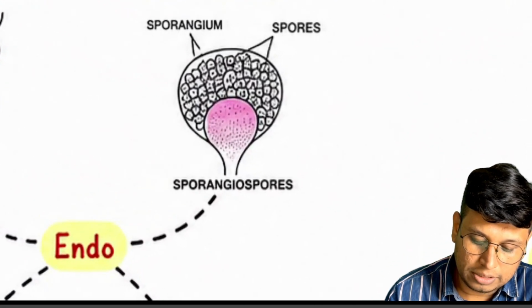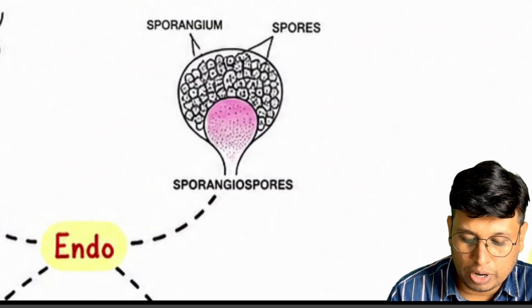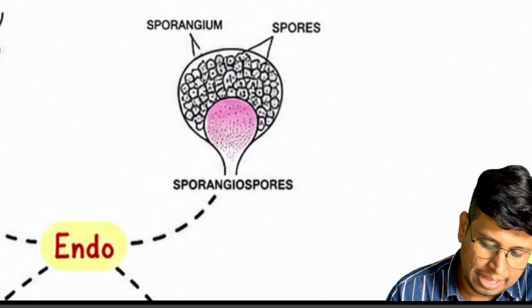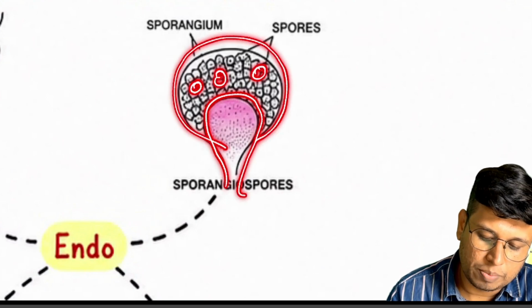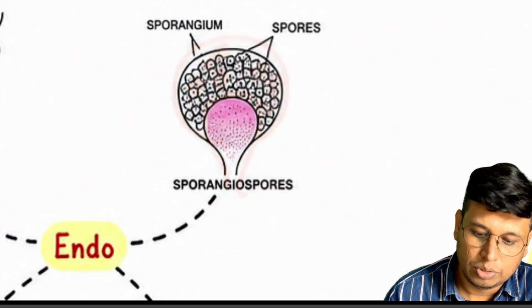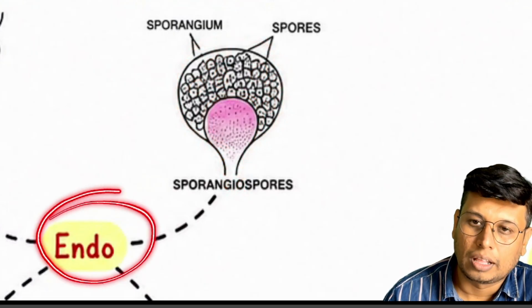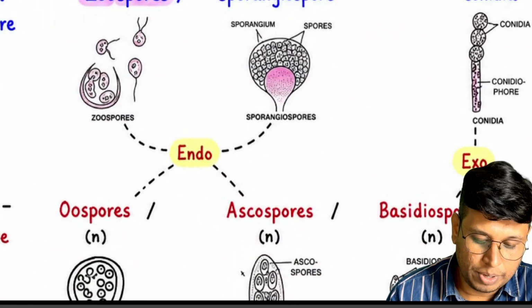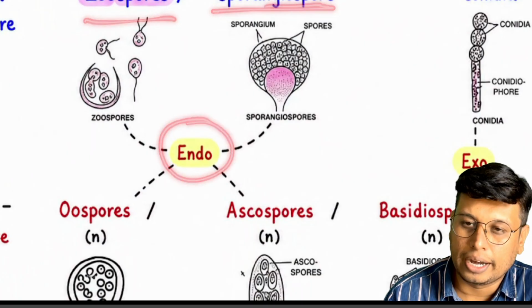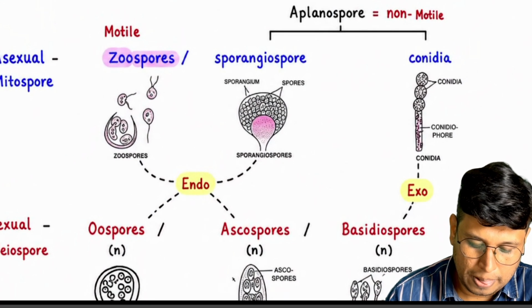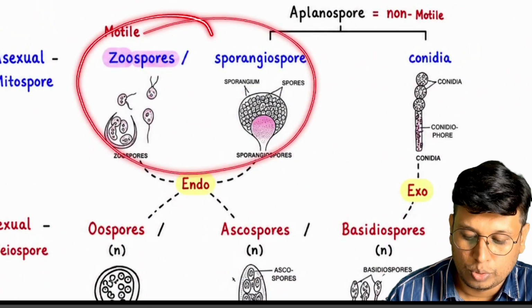Then we have another spore called the sporangiospore. Again, the spores are produced inside, so again it is called an endogenous spore. So remember, zoospore and sporangiospore are both endogenous spores, and these are asexual spores.